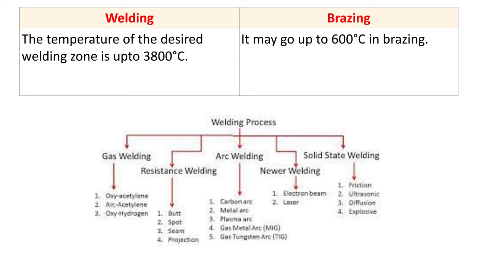Now brazing, it may go up to 600 degrees Celsius. So with brazing we can go up to 600 degrees Celsius, whereas in welding we can go up to 3800 degrees Celsius.